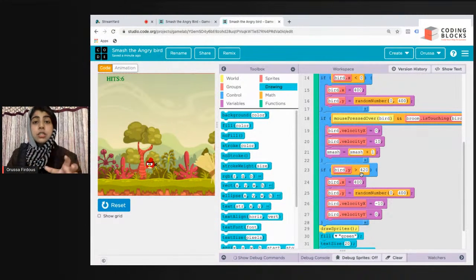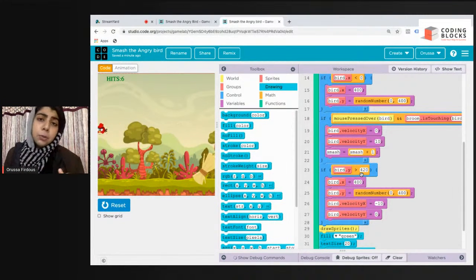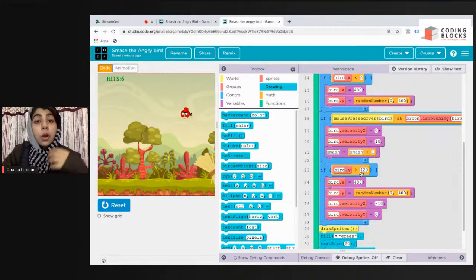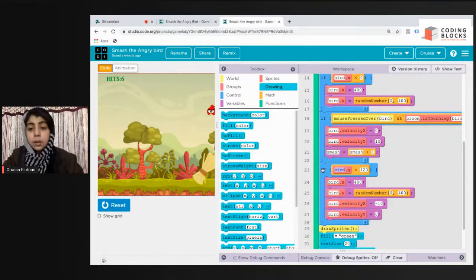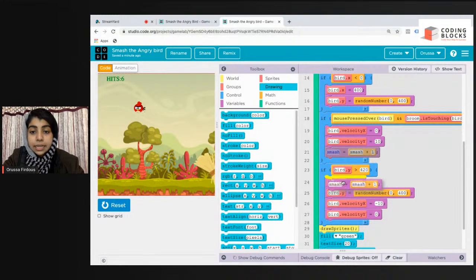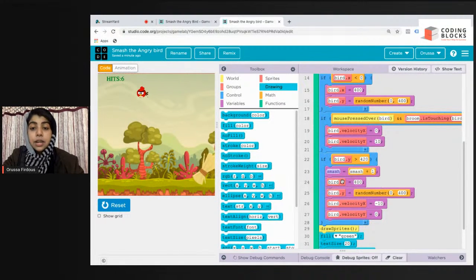We will come to know that our angry bird has been smashed when it drops off from our play area. Which block denotes that our angry bird has dropped off from the play area? This bird.y. So I'm going to drag this smash equals smash plus 1 and drop it inside this if condition, if bird.y is greater than 400.